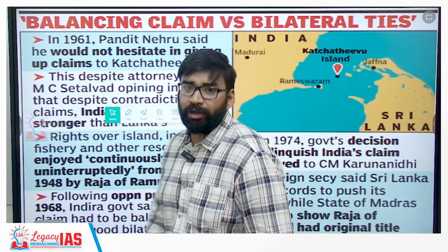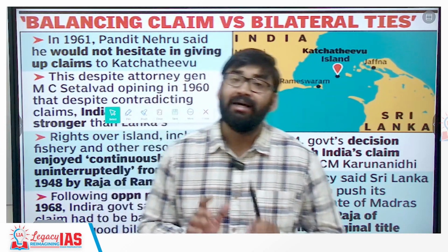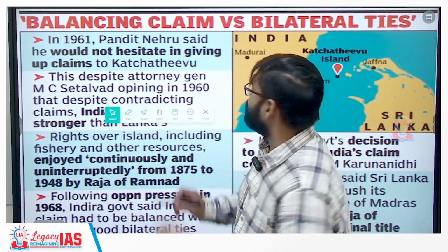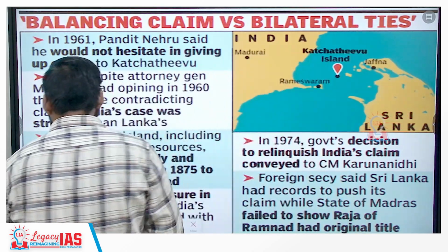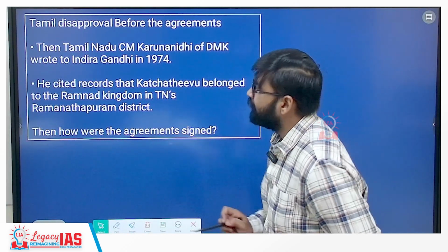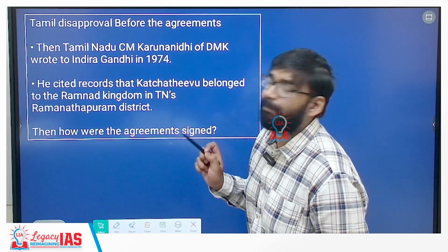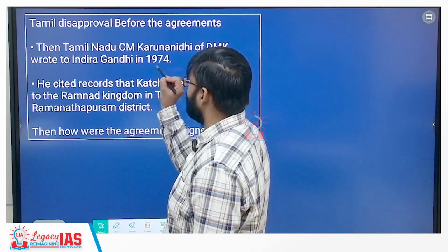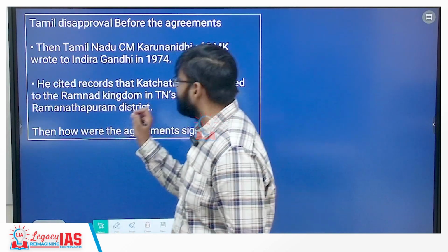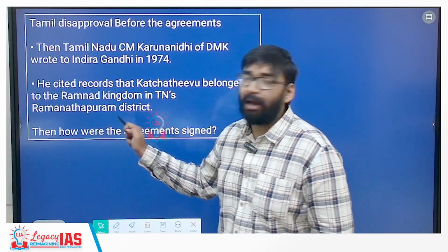तो इंडिया के क्लेम को क्या करना पड़ेगा? बैलेंस करना पड़ेगा श्रीलंका के साथ अगर हमें अच्छे bilateral ties रखने हैं. Clear? So this is very important that we should know. But this was opposed by whom? This was opposed by the Tamil Nadu government. As you can see here, Tamil Nadu disapproval before the agreements. Now, Tamil Nadu at that time, the CM was M Karunanidhi of the DMK party, and he wrote to Indira Gandhi in 1974. He also mentions the records that Katchatheevu Island belonged to the Ramnad Kingdom in Tamil Nadu's Ramanathapuram district.